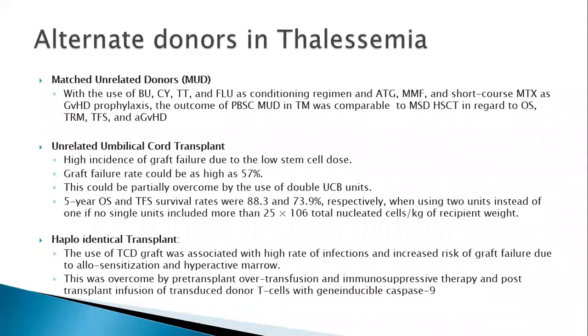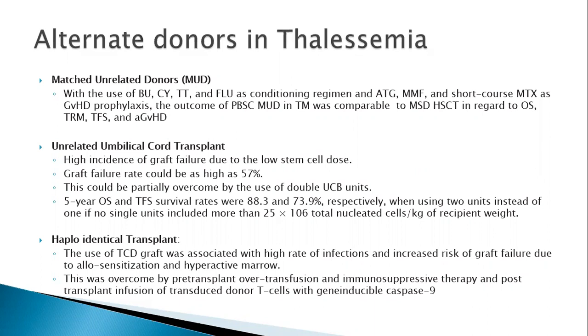Now, coming to the umbilical cord blood transplant, because in umbilical cord the cell doses are very low. For a person, most of the time the cord blood quantity is less and the total cell dose per kg body weight is less, so there is a high chance of graft failure. When we are going for a cord blood transplant in thalassemia patients, we usually prefer double cord blood units, because with that the cell dose is higher and the chances of graft failure are low.